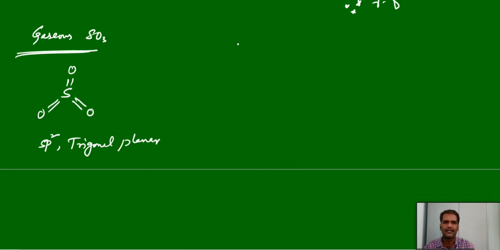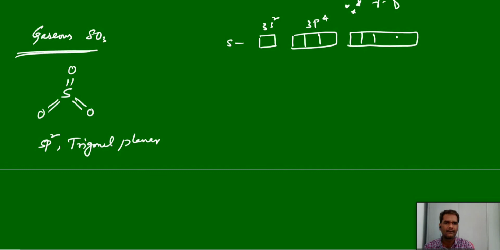Again you can see the electronic configuration. Sulfur, just now we have discussed that: 3s2, 3p4, 3d0. But see here, sulfur is forming 6 bonds, which means it requires 6 unpaired electrons. So one p electron will excite into the d subshell, and again an s electron also will excite into the d subshell.